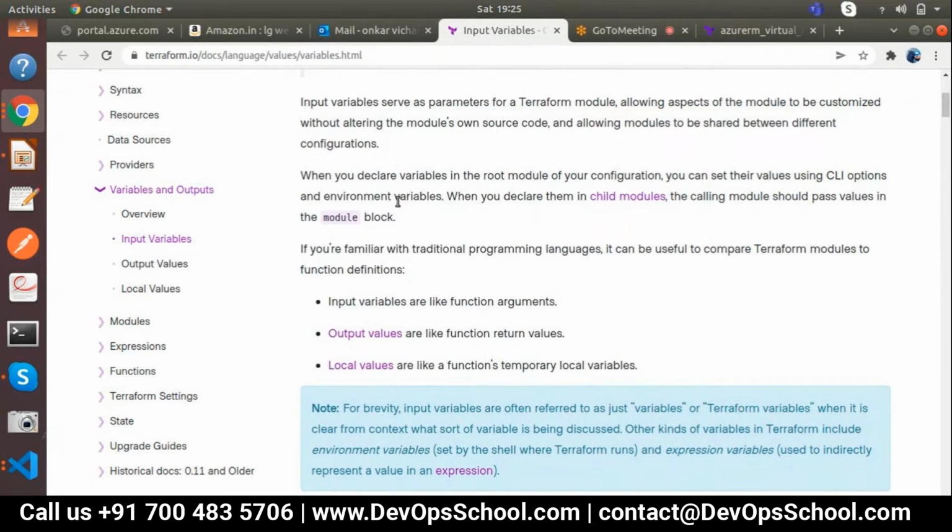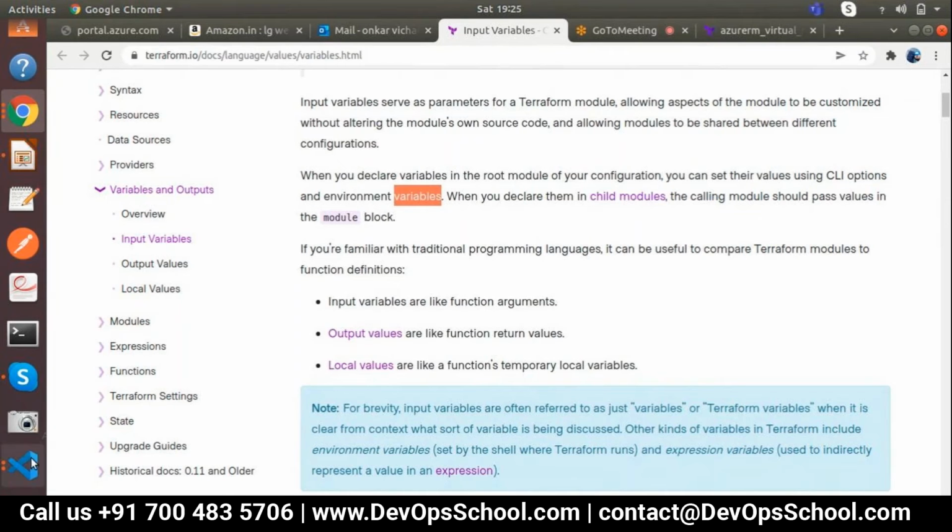Now the next paragraph: when you declare a variable in the root module of your configuration, you can set its value using the CLI, as I mentioned recently, right? When you declare the variables in the main module, then you are able to pass that value in the CLI.